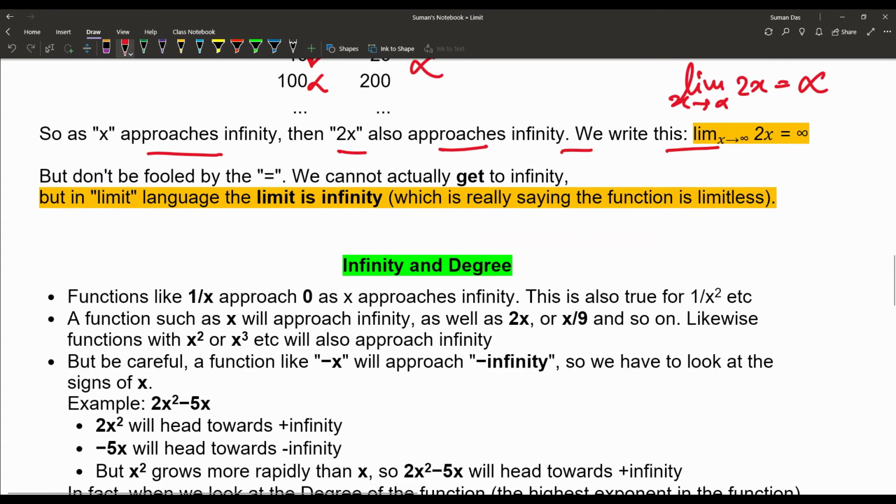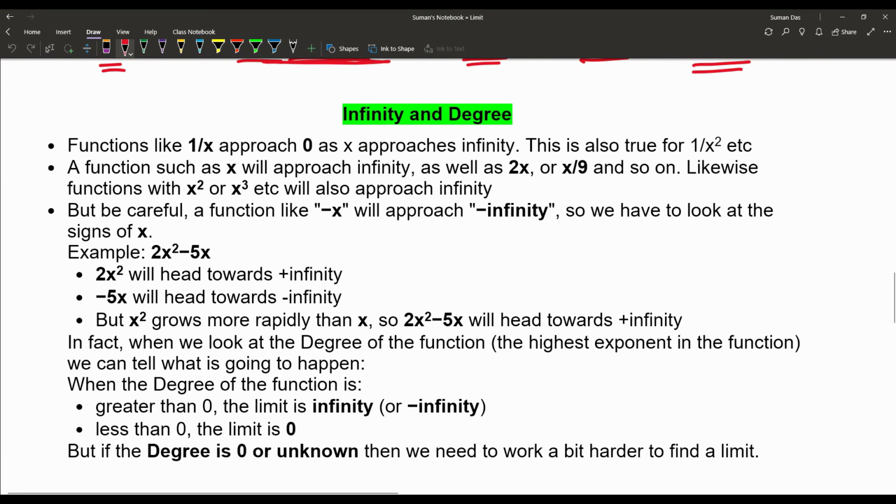But don't be fooled by the equals symbol. We cannot actually get to infinity, but in limit language the limit is infinity. That is the main conception, which is really saying the function is limitless. Another topic is infinity and degree.